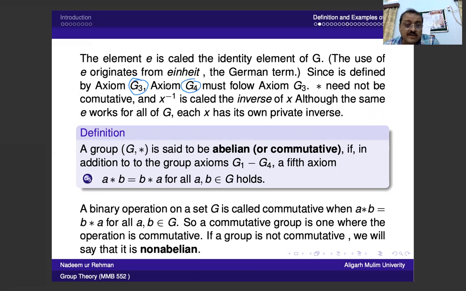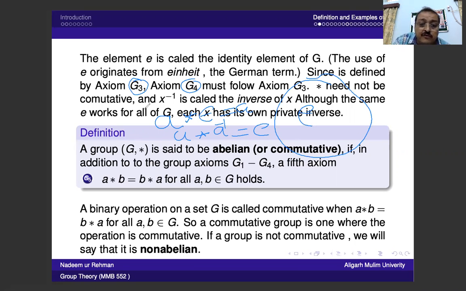In both of these axioms, the identity element is involved. If we have an element a, then a composition E gives you a itself. In the other way, a composition a inverse is equal to the identity element. So it is not necessary that the inverse differs, although the same E works for all of G. So in this set G, this E is the only element which works for both G3 and G4.